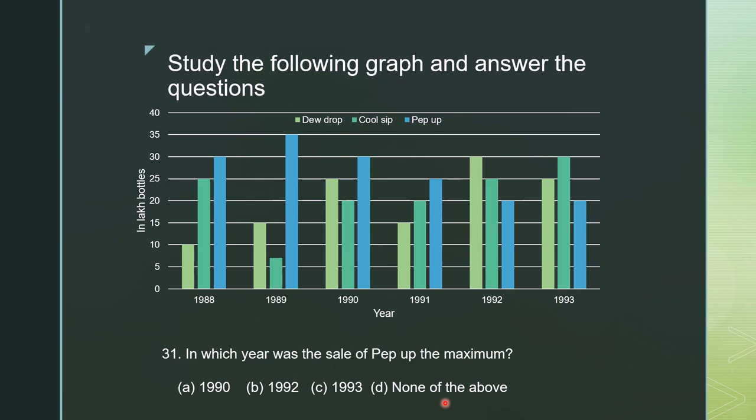So the right answer is none of the above, because in 1990 the pep-up sale is 30 lakh. In 1992 the pep-up sale is 20 lakh. In 1993 the pep-up sale is 20 lakh. In 1989 the pep-up sale is maximum, that is 35 lakh, which is not present in the options. So our correct answer is none of the above. So the first question was solved.